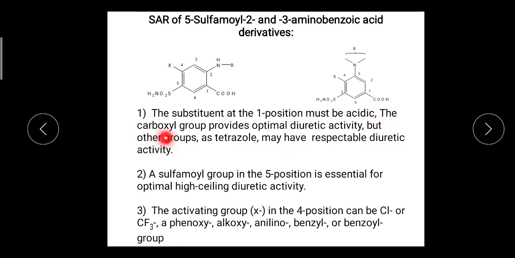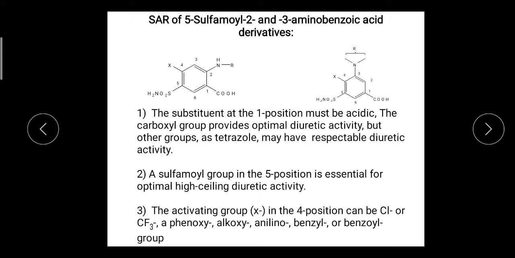The carboxylic group provides optimal diuretic activity. Mostly it is a carboxylic group because it gives maximum diuretic action. But we can replace it with another group, that is tetrazole, which gives respectable diuretic action, but the carboxylic group is more effective.